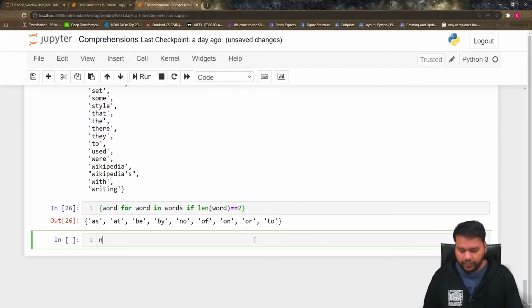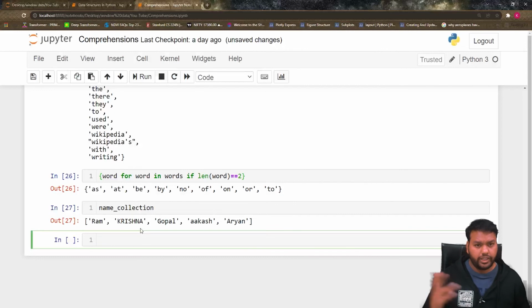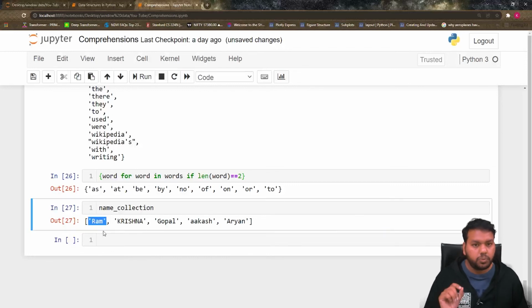If you remember, we have a name collection, we have several names in this list, which we already defined. What I want to print here, say the word is Ram, I want to print its length also with Ram. I want to print the Krishna length also. What is the length of Krishna with respect to the word? So I have to print all the lengths with respect to the word. So how can we do this one?